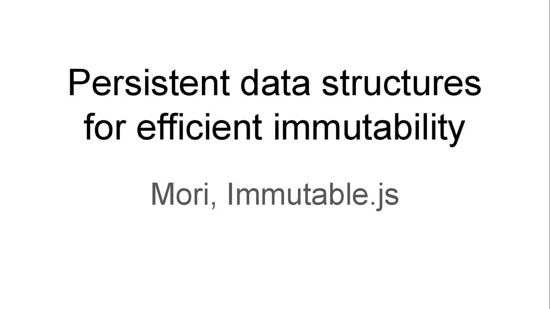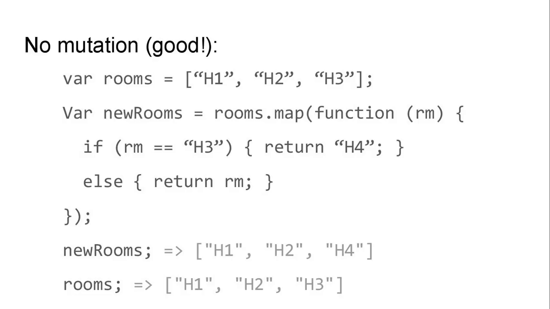The problem with immutability is that when you're treating arrays and things like that as immutable, what you end up doing is making new copies of everything. So if I want to change my one room in this list, I have to make a whole new array. And when you're dealing with short little things like this, maybe that's not a big deal. But as your objects get bigger, more complex, this can give you efficiency problems.